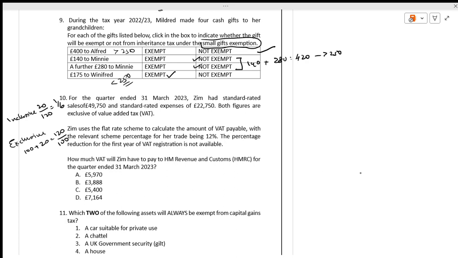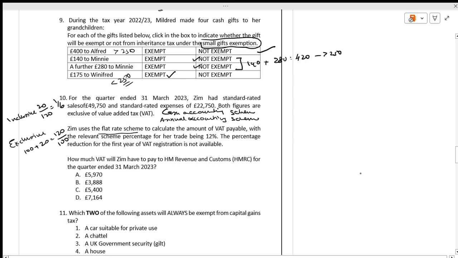Jim uses flat rate scheme. I'm writing for your understanding. We have cash accounting scheme, we have annual accounting scheme, and we have flat rate scheme.